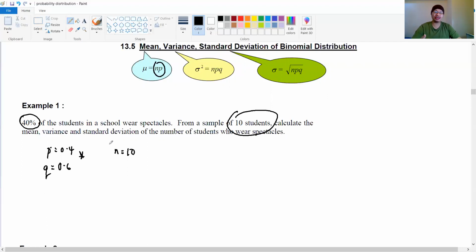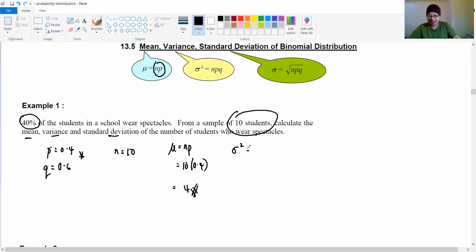Guys, this question is not asking to find a probability, but it wants us to determine the mean, variance, and standard deviation. Now, this is your mean: mean equals NP. Your N, the sample size, is 10. Your P, probability, is 0.4. So how much is your mean? Very easy, right? So how much is your variance?